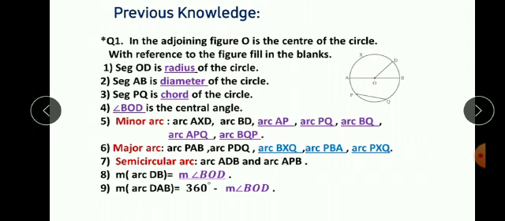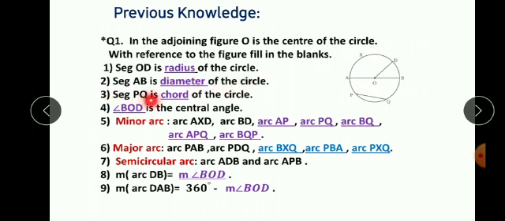So see the figure first here. The figure is given. In the adjoining figure, O is the center of the circle. With reference to the figure, fill in the blanks. Now here, what is asked? Segment OD is dash of the circle. OD is what? It is a radius of the circle. Segment AB is dash of that circle. Segment AB is what? It is a diameter of the circle.